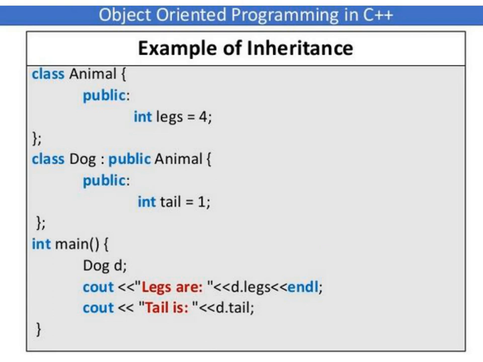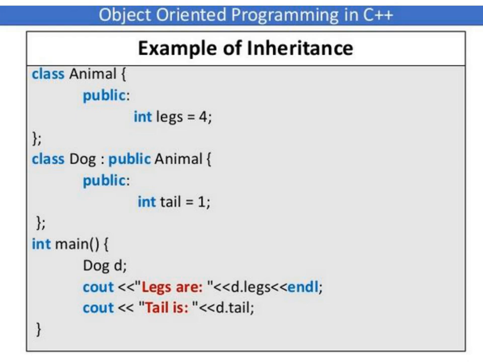Example of inheritance, where animal is the base class. The class animal, this animal base class, has been declared, and in that we have declared one data member, int legs equal to 4. The 4 is a value that has been assigned for the variable called legs, and then we are defining the dog subclass by using the animal base class.